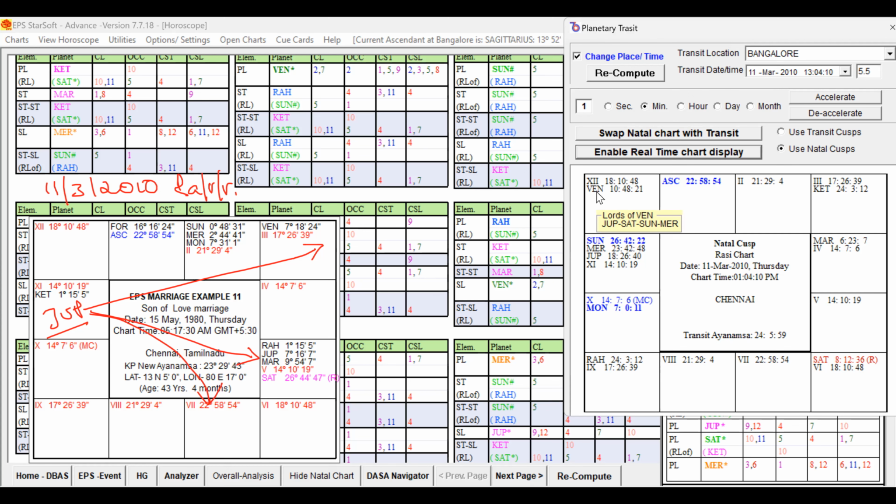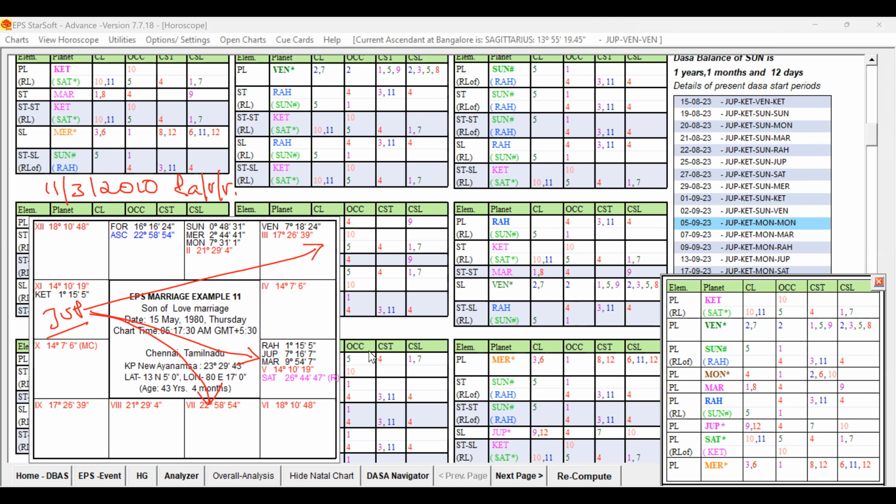That Venus is also transiting in a good place, in a good sign, and the star lord is also a good key planet. I think you are able to understand how the Jupiter transit is also supportive, and how the Dasa Bhukti Antara periods are transiting in association with the key planets of the natal chart.